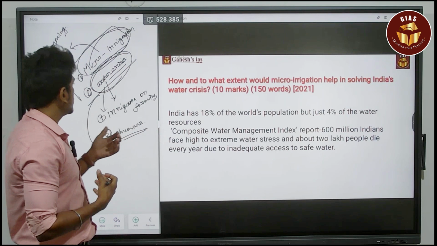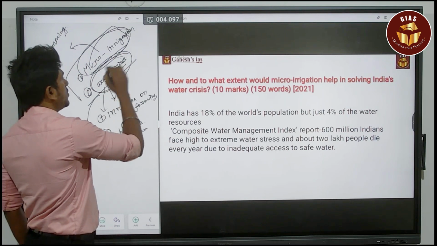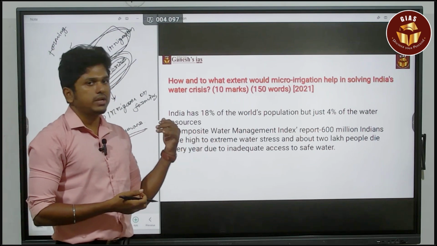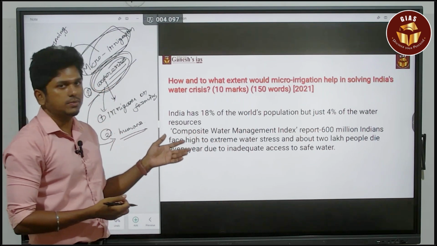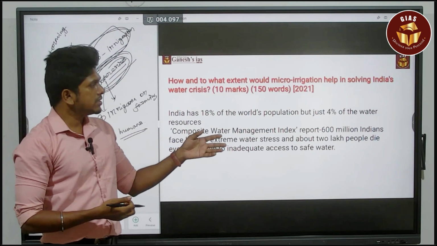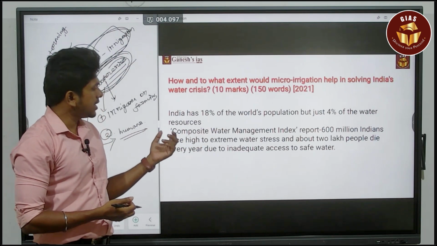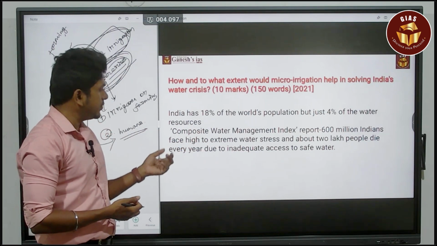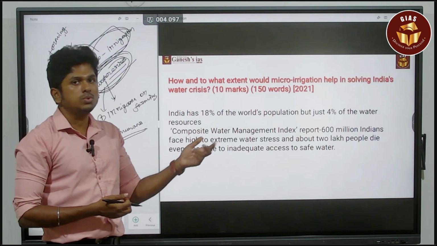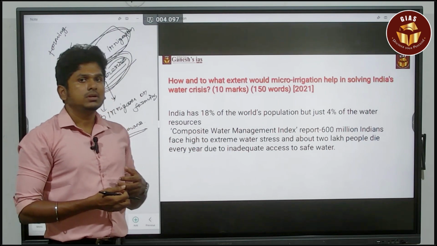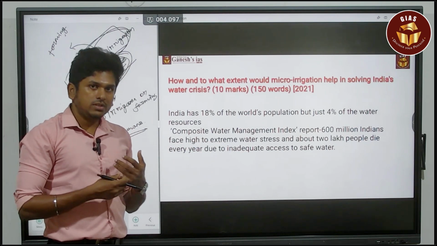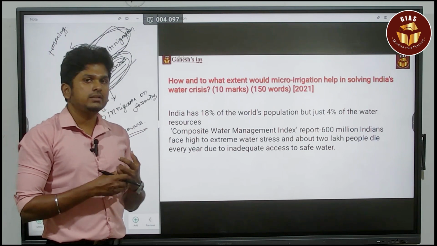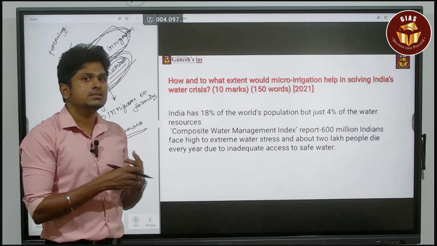Or else, if you are going to give the intro about the water crisis, you can go with certain data like the Composite Water Management Index report, released by the Niti Aayog. It says that 600 million Indians face high to extreme water stress and about 2 lakh people die every year due to inadequate access to safe water. Which means inadequate water, and also inadequate safe water, so the quality and the quantity of the water.